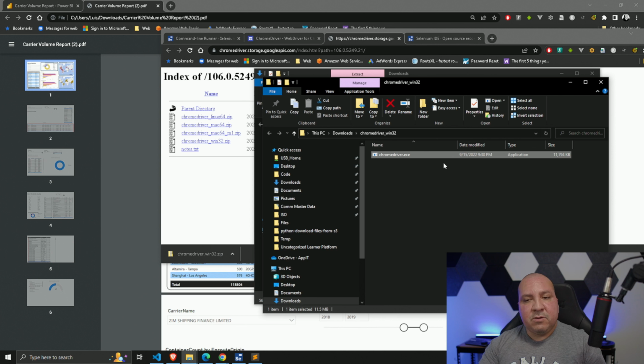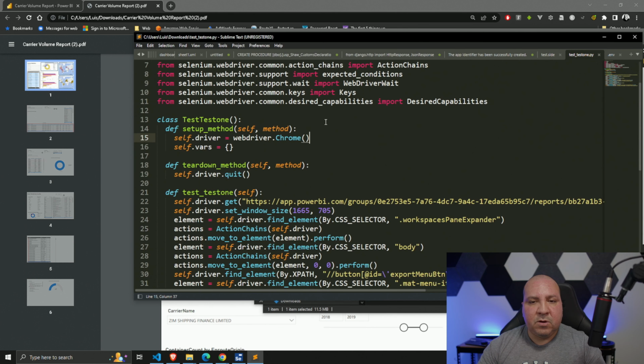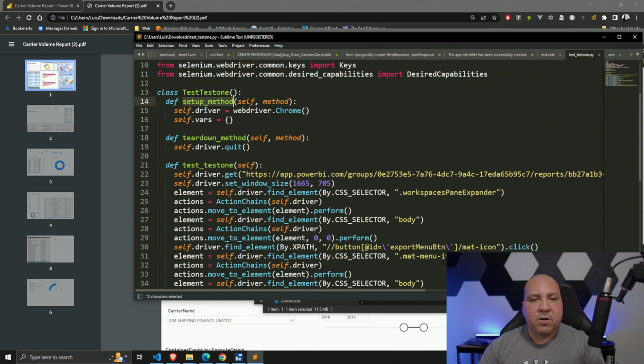So this file, place it somewhere in your project or leave it where it is, it doesn't matter. But wherever it is, we're going to have to specify the path and then specify the file. And then ultimately, that's how when it runs, it knows how to communicate. This driver .exe file that we have is going to allow us to communicate with the browser. It's pretty much what it's doing. So that would be our setup method.